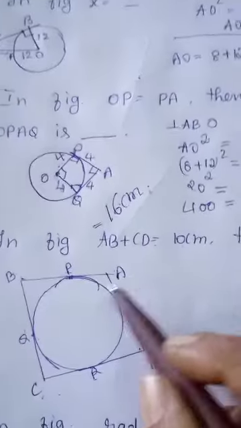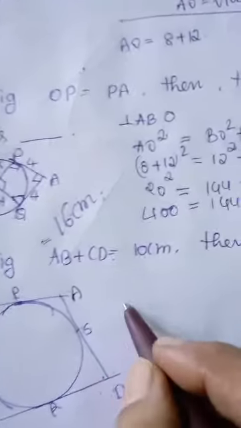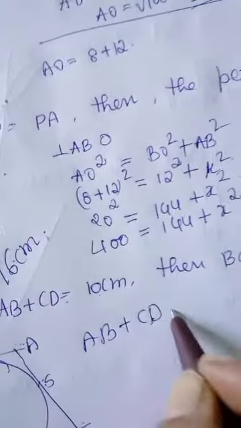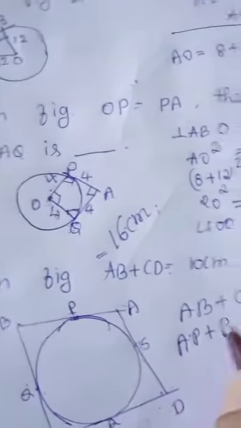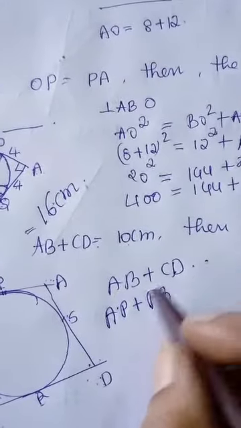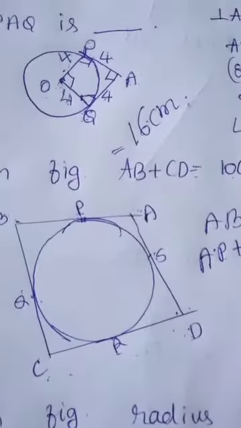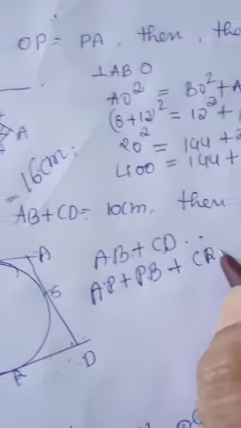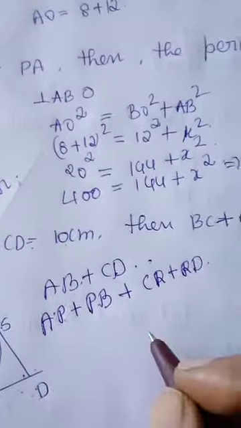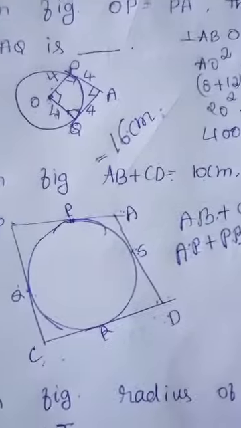See, they are given AB plus CD is equal to 10 centimeter. AB plus CD can be written as AP plus PB. Similarly, CD is written as CR plus RD. So here AP plus PB plus CR plus RD.